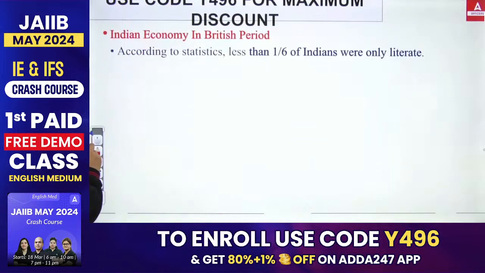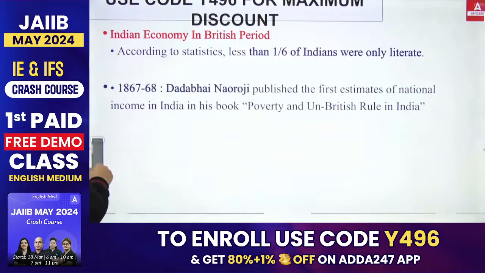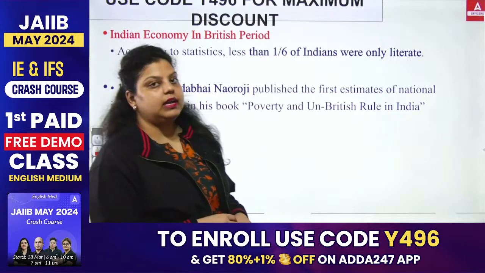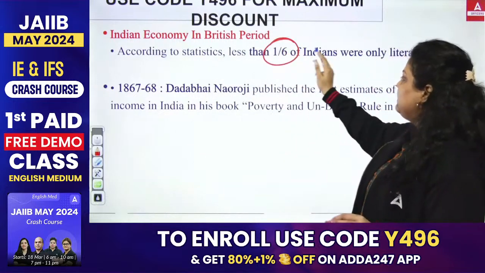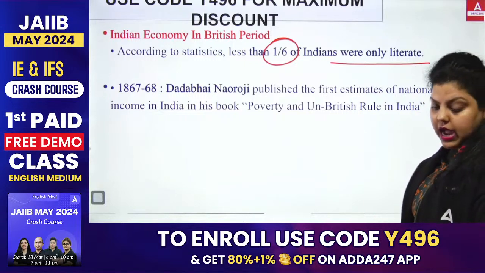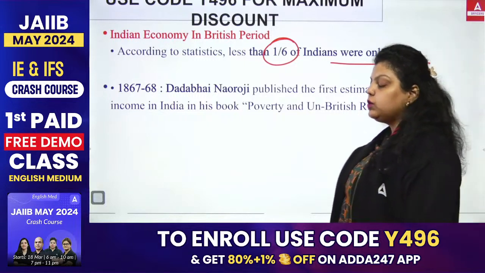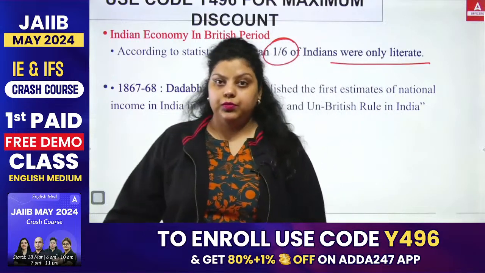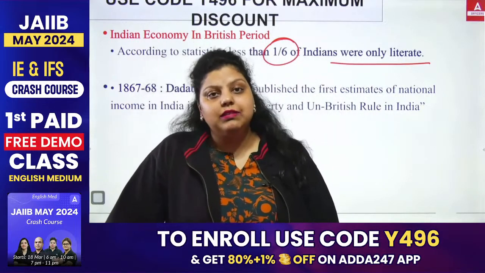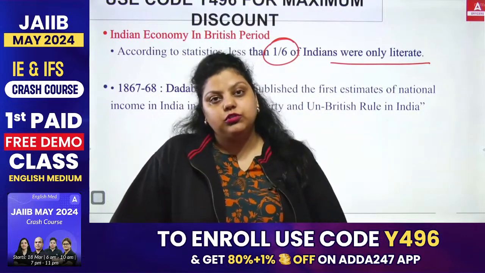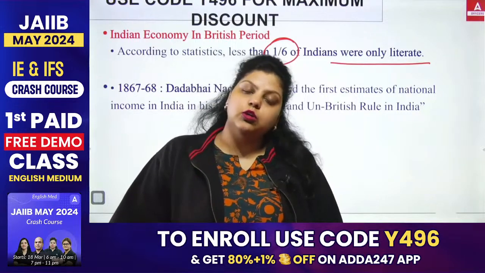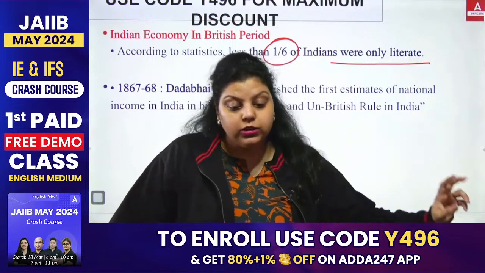Okay. So according to statistics, less than 1/6 of Indians were actually literate at the time of the British era, and Britishers took benefit of it. At the same time, Britishers introduced the Western education system in the country. Britishers developed the railway sector in the country, but not for India's development. They developed the infrastructure just to take raw material from India abroad, just to exploit the raw material.